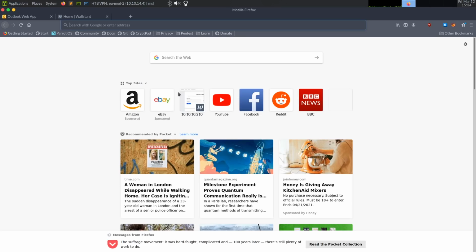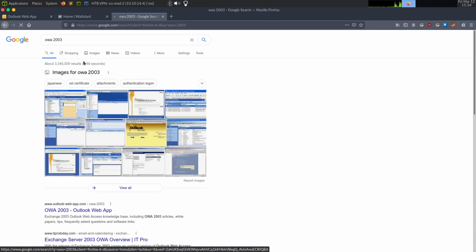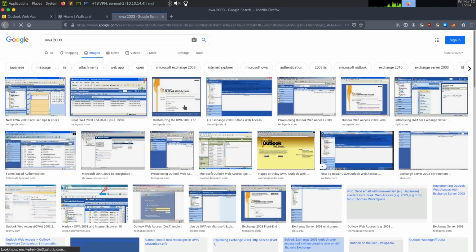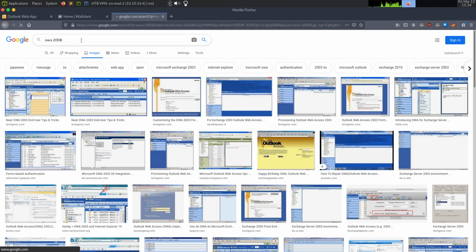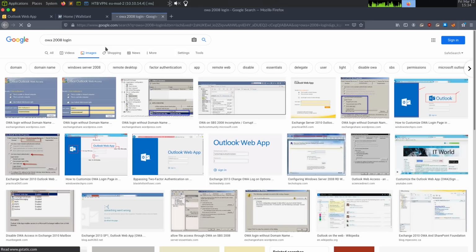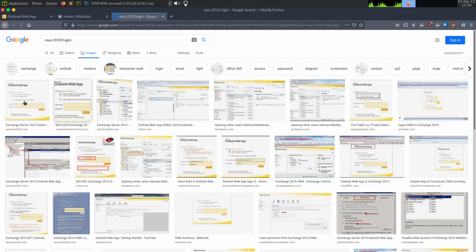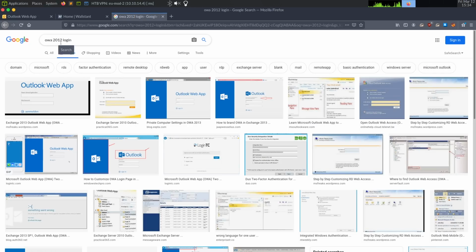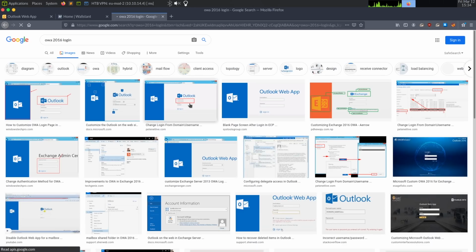If you Googled OWA 2003 and go to image search, you can see what OWA 2003 looked like, 2008. We can see, maybe if we specify login, you can see this one's blue, 2010. We can see this looks like it matches exactly what we have. I don't think there's a 2012, but maybe 2013 is it. So in 2013, that's when it switched to this look. And then 2016, I don't think it changed much from 2013.